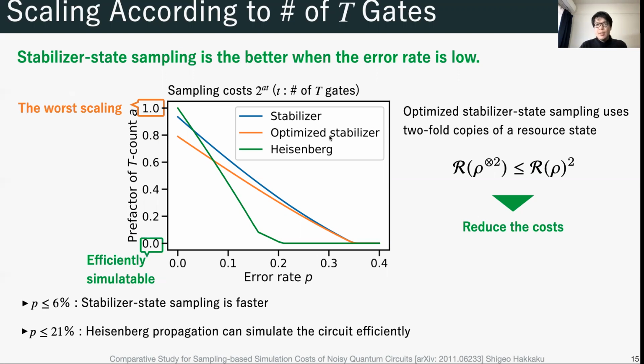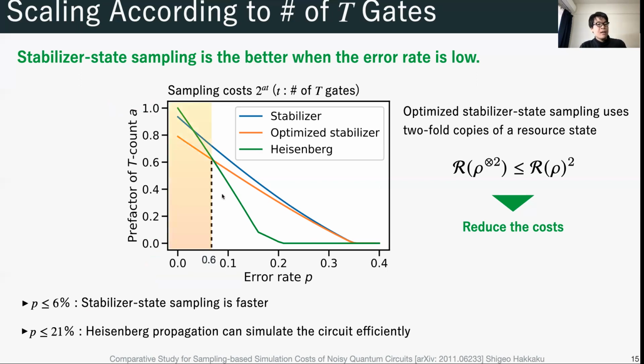The optimized stabilizer refers to the stabilizer state sampling with two-fold copies of a resource state. Thanks to the submultiplicativity of the ROM, the sampling cost decreases by using multiple copies of a resource state. According to this graph, when the error rate is less than or equal to 6%, the stabilizer state sampling is faster. Also, when the error rate is larger than or equal to 21%, we can efficiently simulate random circuits by the Heisenberg propagation.